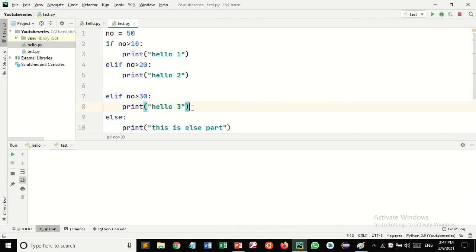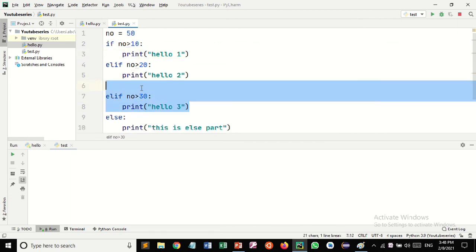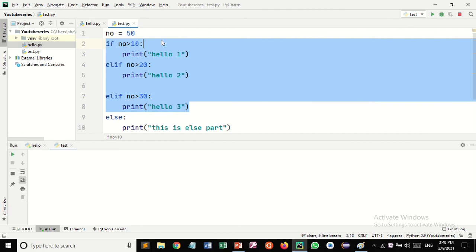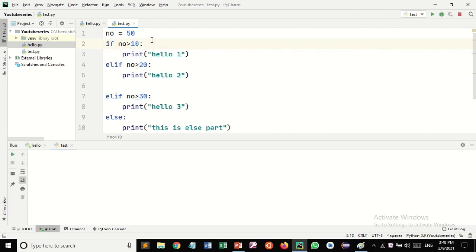Notice that number 50 is greater than 10, so this condition is true. It is also greater than 20, so the second condition is true, and the third condition is true as well, since 50 is greater than 10, 20 and 30.